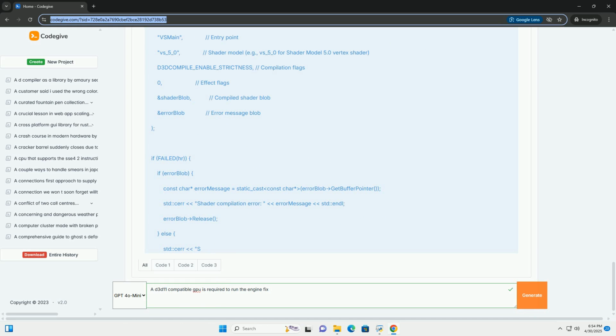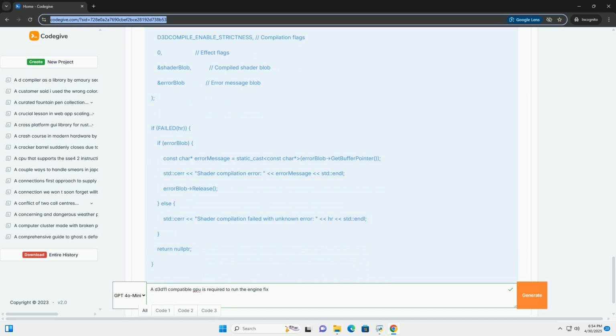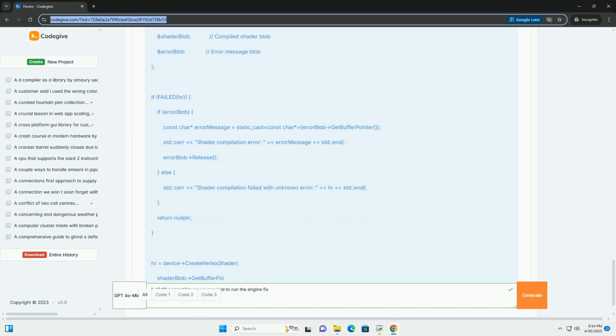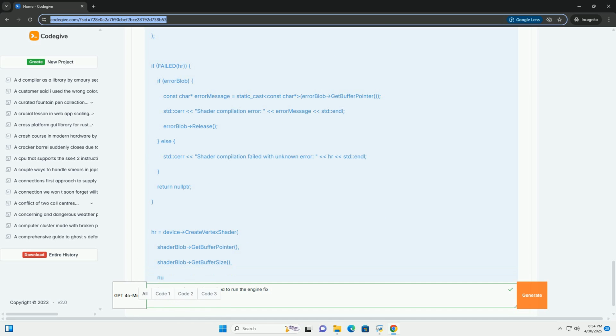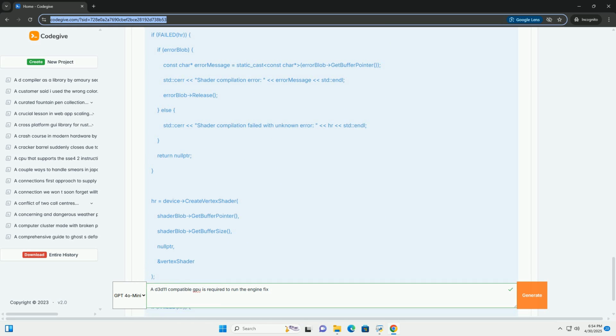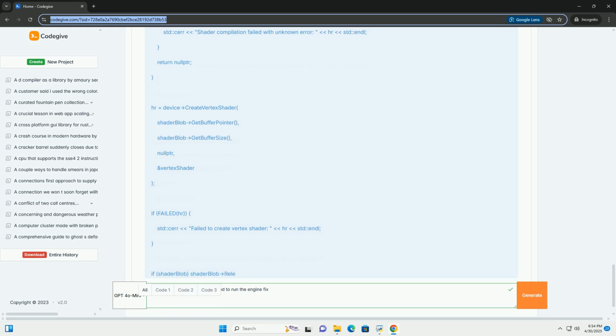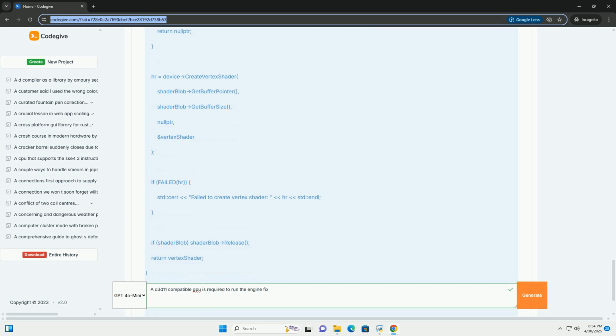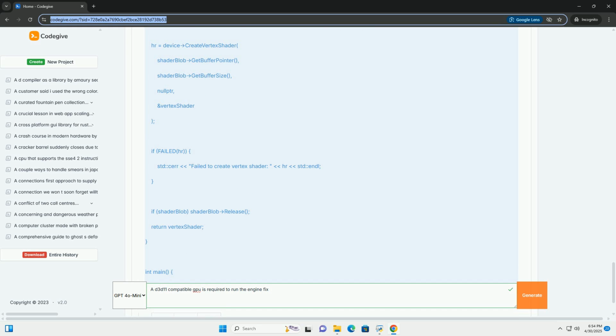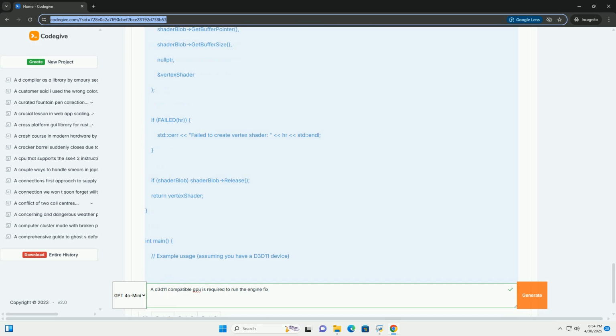Key features of D3D11. Shader model 5.0: D3D11 uses shader model 5.0, which allows for more complex and flexible shaders, enabling more advanced visual effects. Shaders are programs that run on the GPU, responsible for calculations related to vertex positions, lighting, texturing, and more.